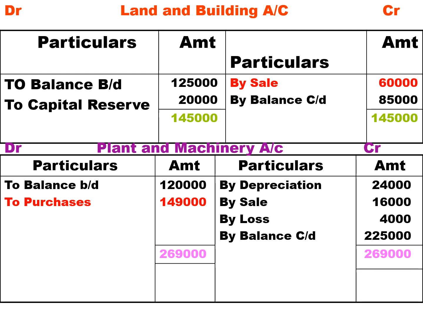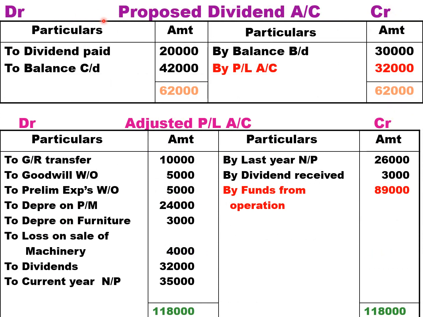Next, so till now we have done 3 steps. Now fourth step, you need to go for proposed dividend account. So dividend is a liability. So we begin in credit side. Land and building, plant and machinery was an asset. Therefore we started with balance brought down on the debit side. But proposed dividend is a liability. So we start with balance brought down on the credit side. So bring down the opening balance in the credit side.